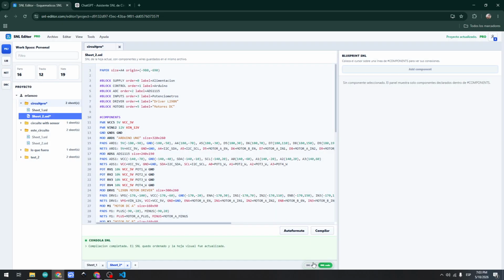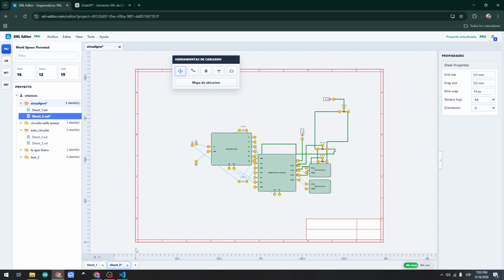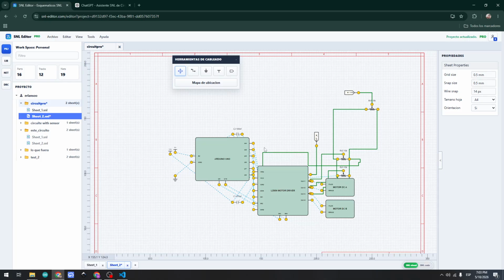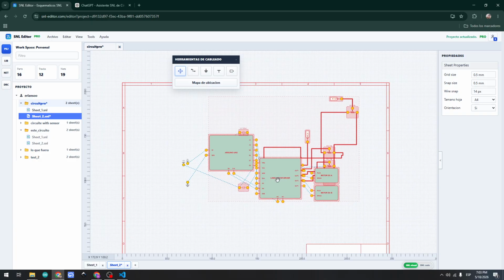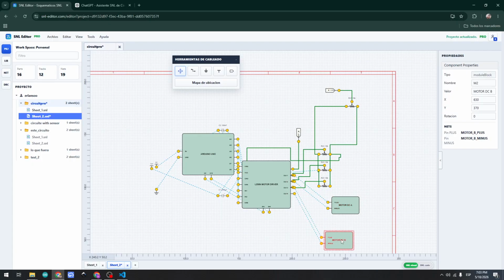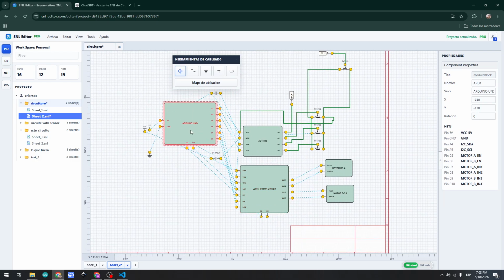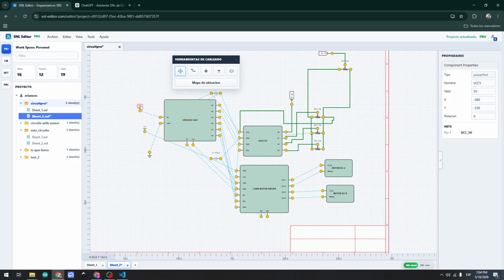So I will import here, I will switch, and I have here the same schematic that I had, and now I can net the components that need to be netted.